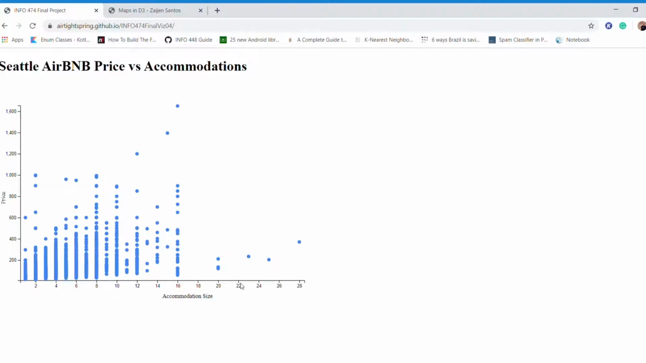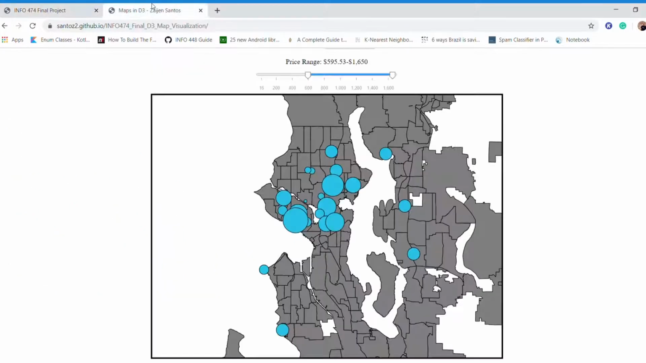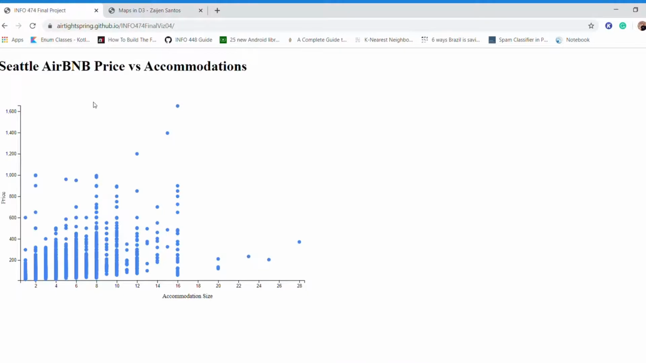And looking further at this, I can see through looking at the map that Zajan made in D3 that a lot of the more expensive homes are actually in downtown Seattle and the U District neighborhoods, which goes to show that price really is more decided by location than it is the size of the home. But I didn't want to stop there with this scatter plot, so I decided to analyze things further and see if accommodation size impacted the ratings that someone left at a house.